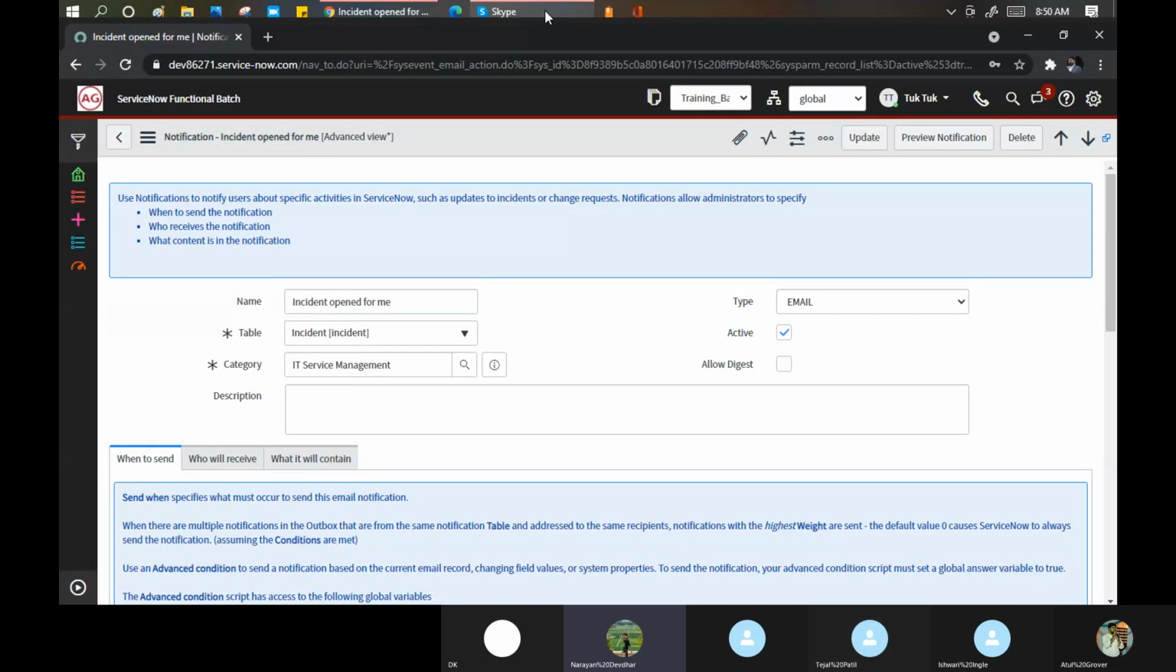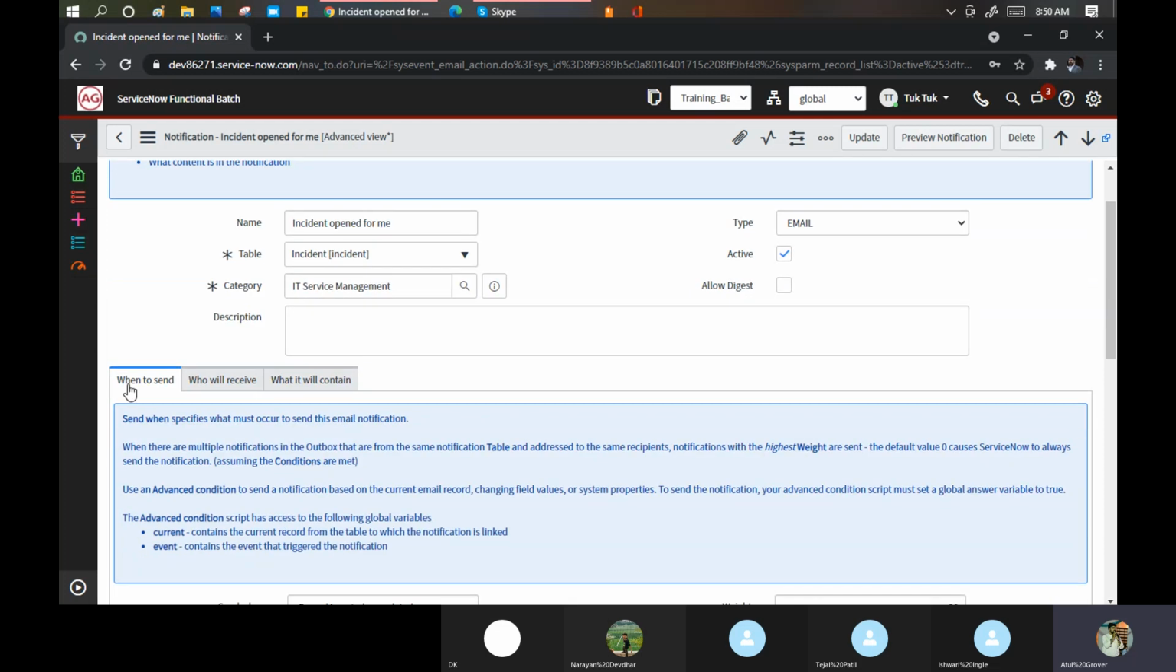Yeah. Okay. Because in an interview it can be asked what are the 3 parameters to send a notification: when to send, who will receive, and what it will contain. So we got the picture of when this email will be going out. That is the thing. Now the second point, who will receive this email?